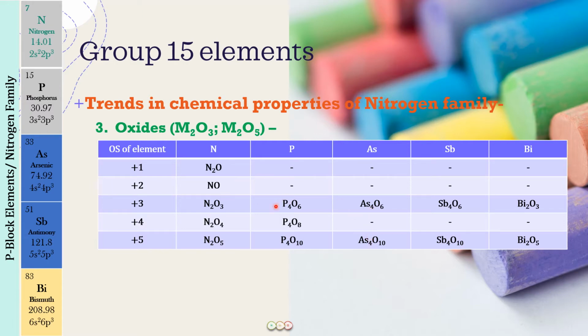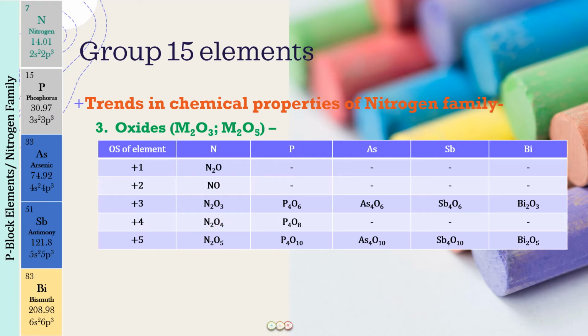Now, one more thing which you can see over here, phosphorus also we have written over here P4O6. So this is also going to be a dimer of P2O3 and this is going to be a dimer of P2O4. Okay, and this will be a dimer of P2O5. So generally the compounds that we see for phosphorus are going to be P2O3 and P2O5, but they exist again as a dimer. Just now, as I told you, for NO2 also, that exists as a dimer as N2O4. So that is why we write over here N2O4.